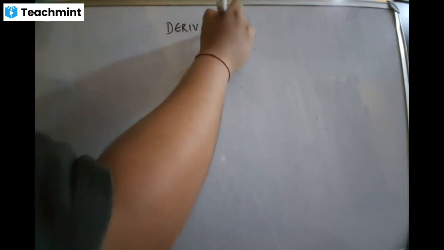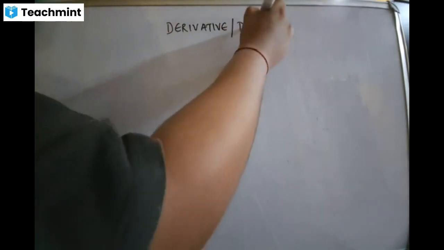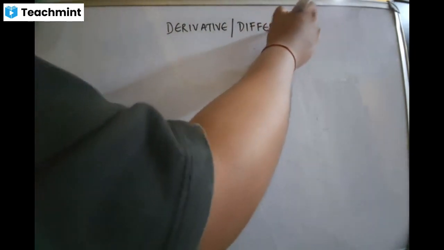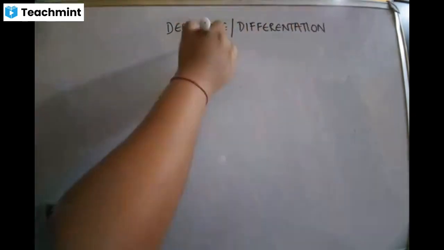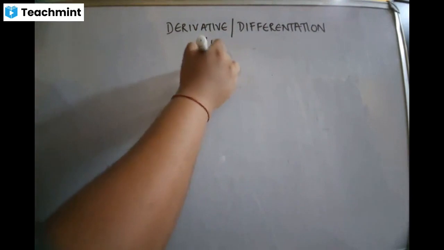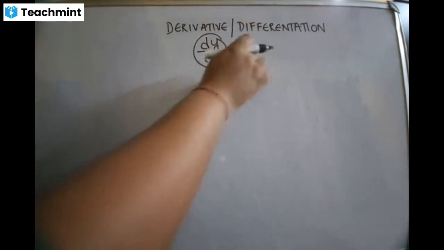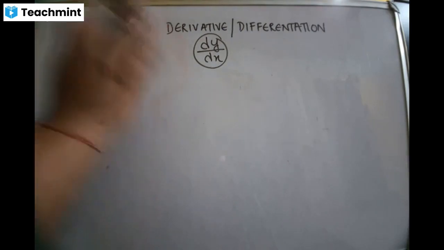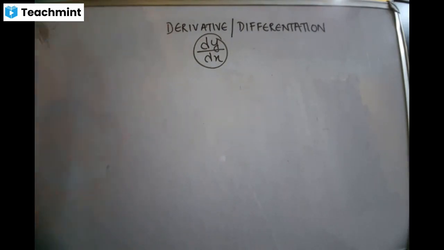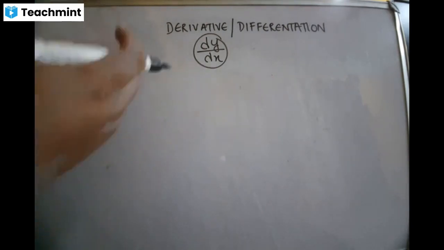Derivative, or we call it differentiation also. The symbol that we use is dy by dx. This has got various names that we'll come to know when we do application of derivative. Is that clear? Okay. From this derivative, the first part is I'm going to teach you how to differentiate.